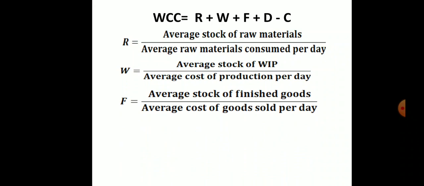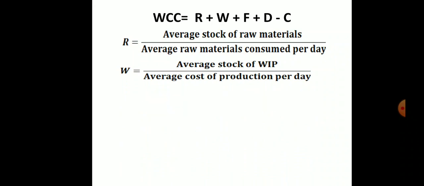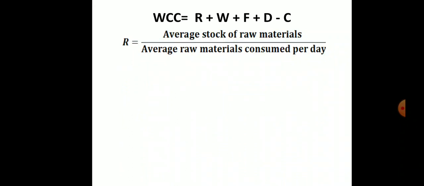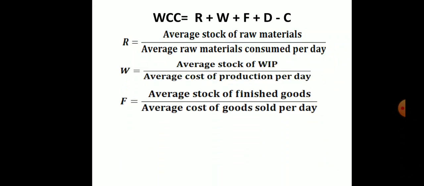For calculating the average stock of work in progress, it is opening work in progress plus closing work in progress, divided by 2. Here, for cost of production, we take the total production cost and divide by 360, and you will get the cost of production per day. Next we have F, finished goods: average stock of finished goods, opening and closing divided by 2, over average stock of goods sold per day.